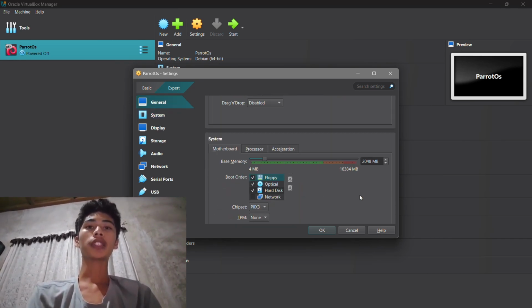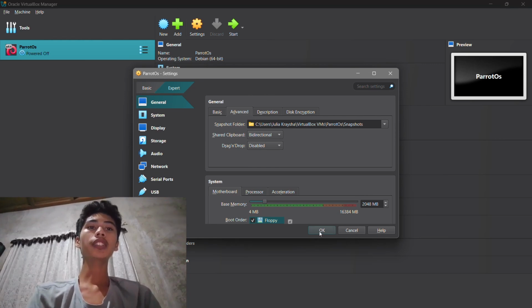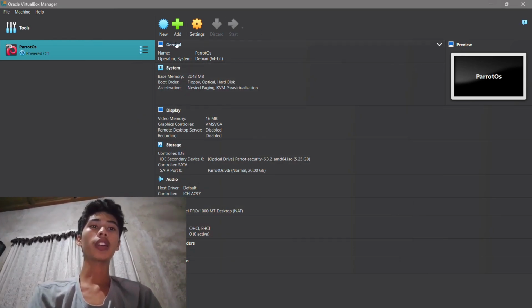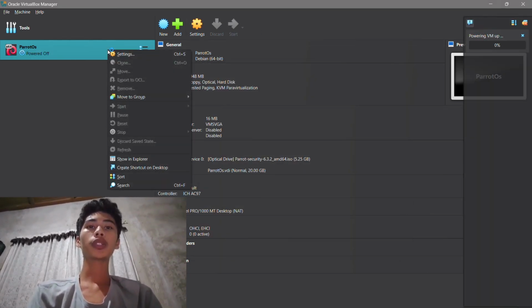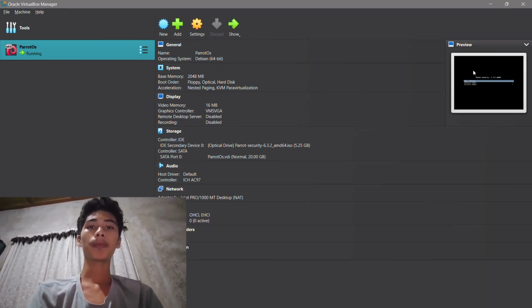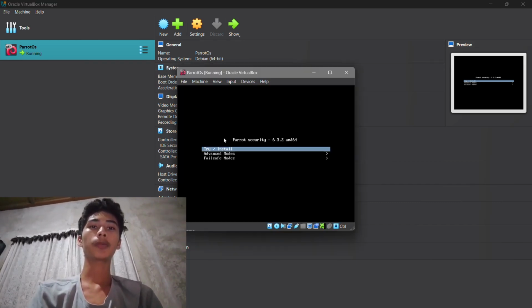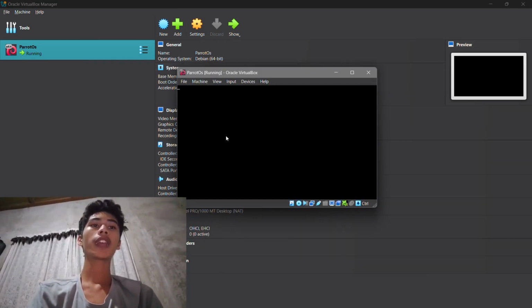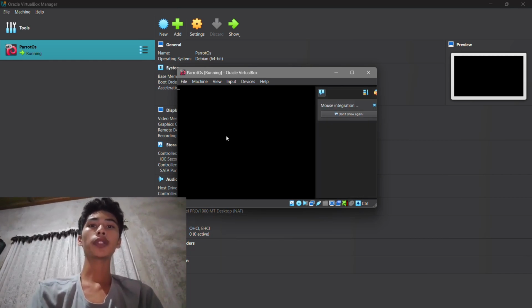Move up and click on settings. Under the general, click on the advanced tab. Now choose the bidirectional option under shared clipboard, same as the drag and drop. Click on OK and start the virtual machine and boot from the ISO file. Select the try or install option from the menu.